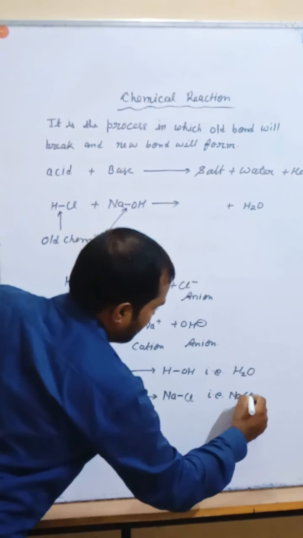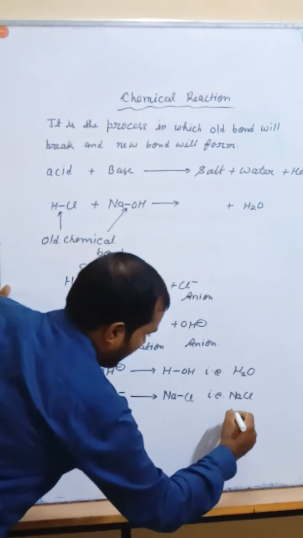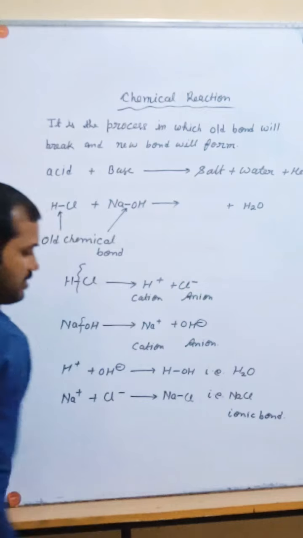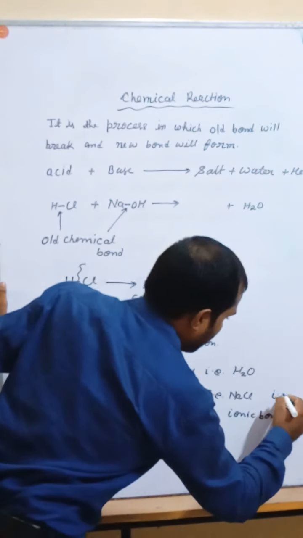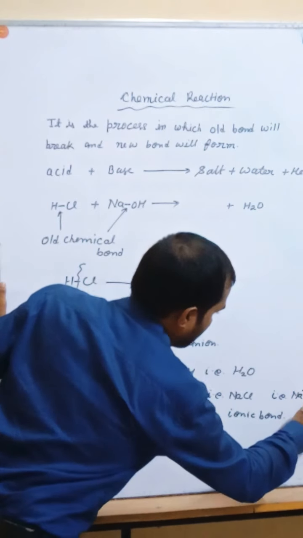This is an ionic bond here, my dear. Ionic bond. Sometimes you can represent it like this also, Na plus Cl minus. Okay.